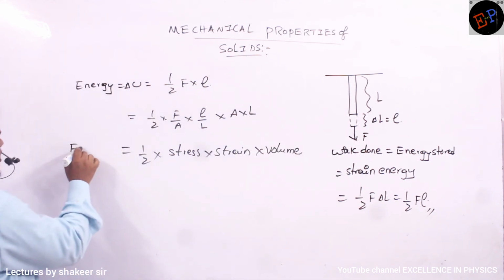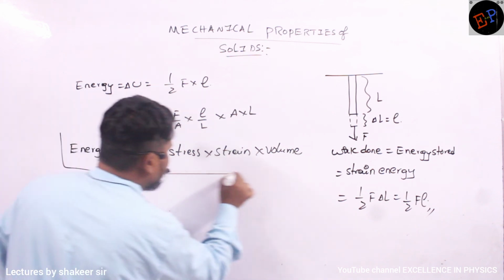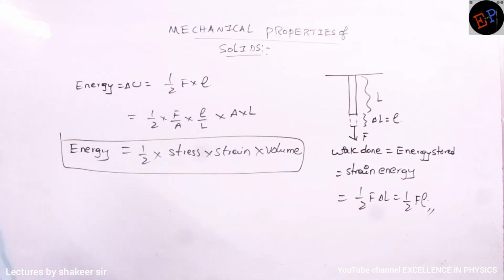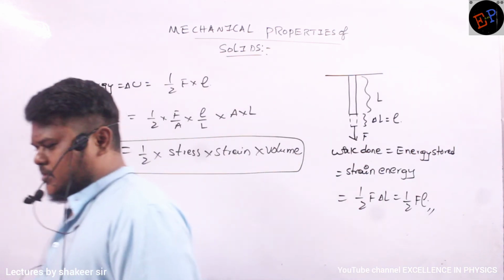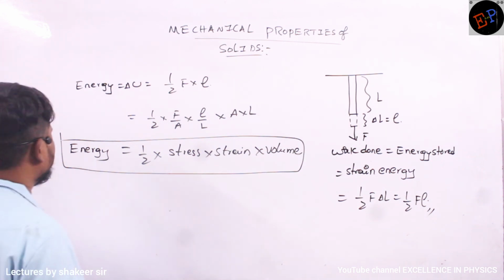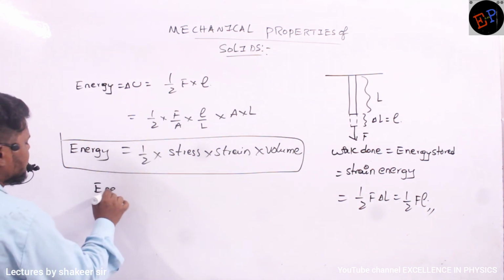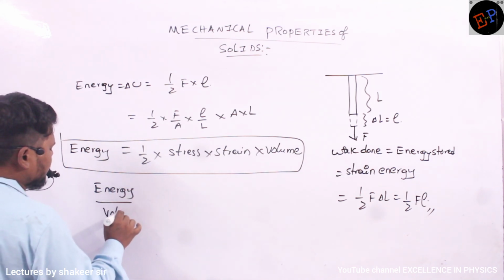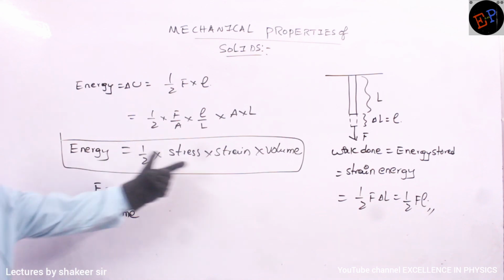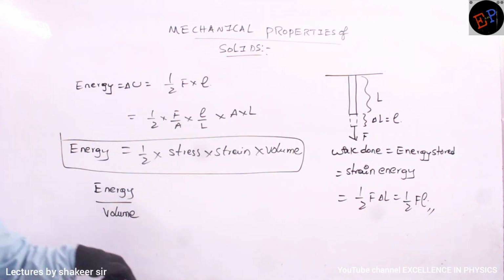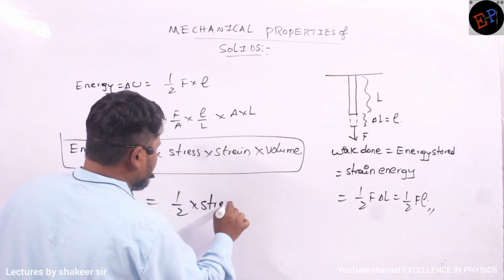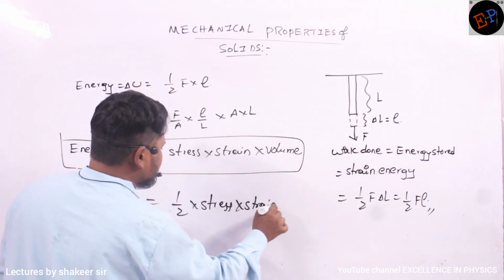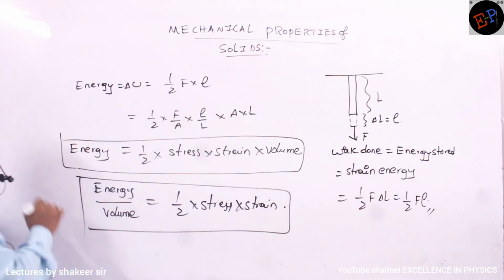So total energy stored in the rod is half into stress into strain into volume. This is one more formula. These formulae are very, very important because many times direct questions will be asked in the examination. And sometimes a question will be asked like this also: energy stored in the rod per unit volume is how much? This is the total energy stored, no? If I want to calculate energy stored per unit volume of the rod, you just take volume to this side. Then I will get half into stress multiplied by strain. So this is another formula to calculate energy per unit volume of the rod.